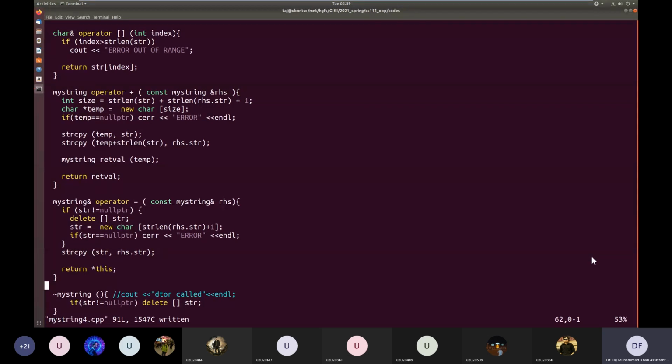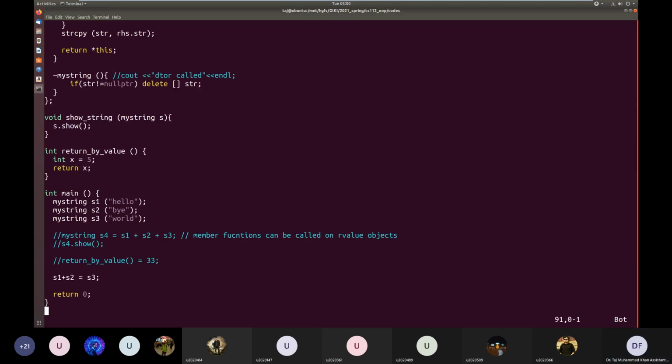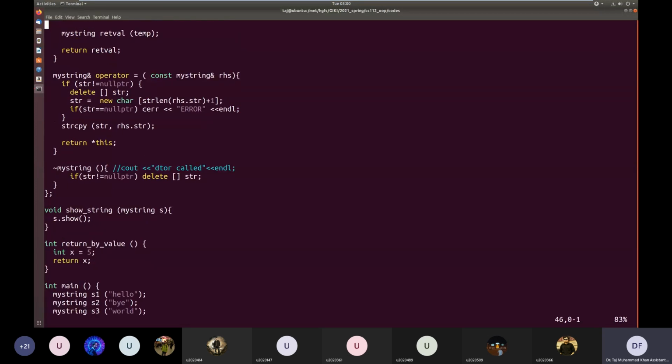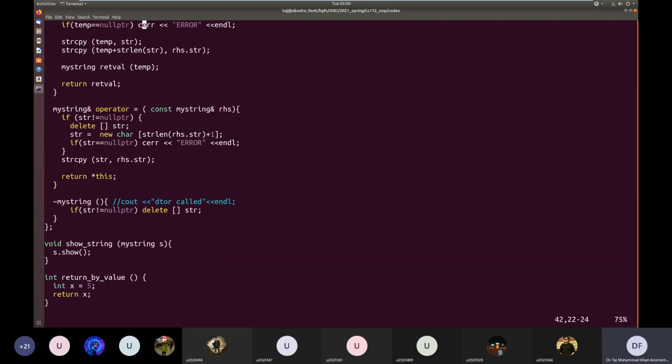So in this, let's see. Here, let's simplify things. S1 plus S2. How many constructors do you think will be called for this?